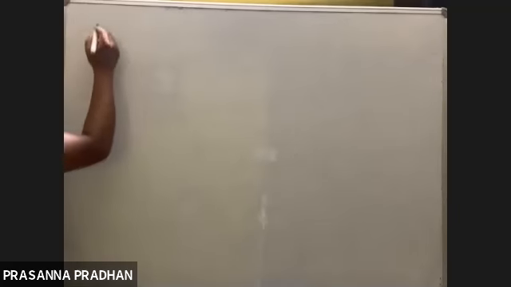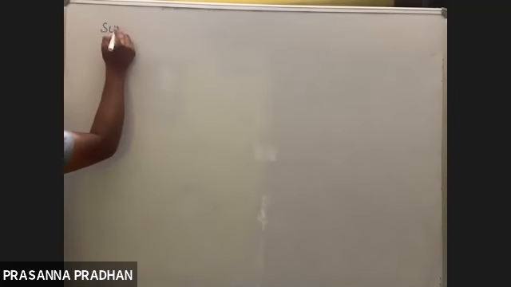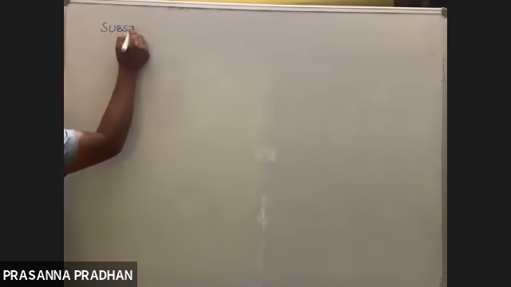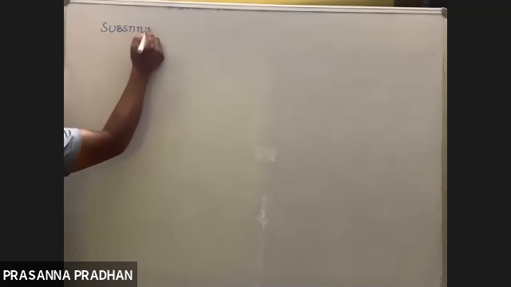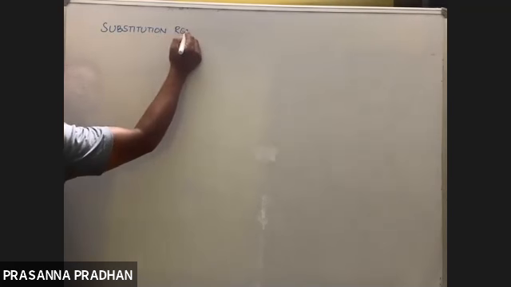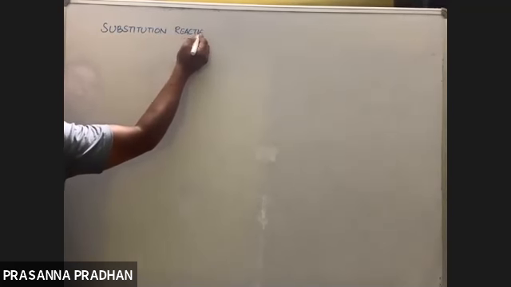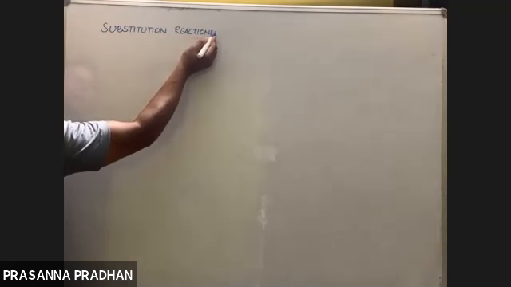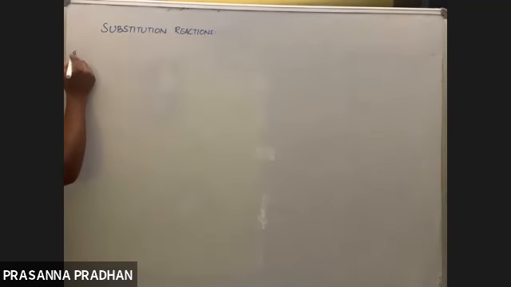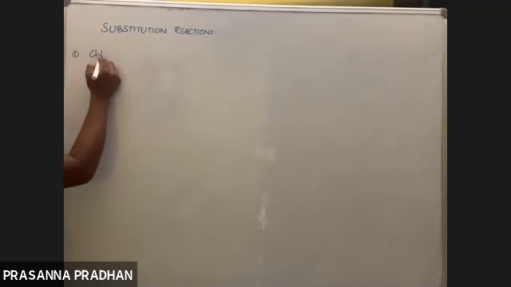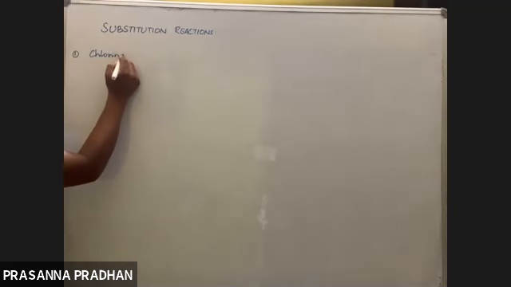We were discussing substitution reactions. In substitution reactions, number one, I'll be discussing chlorination.